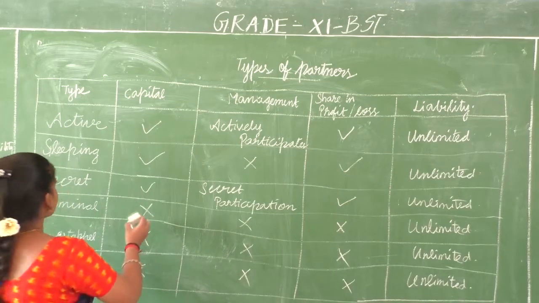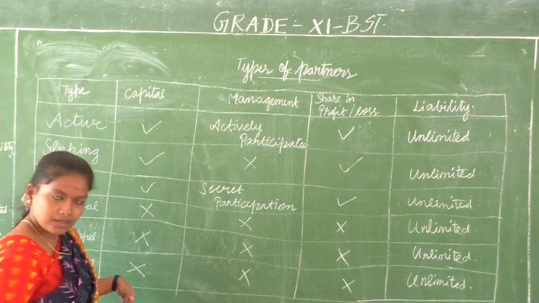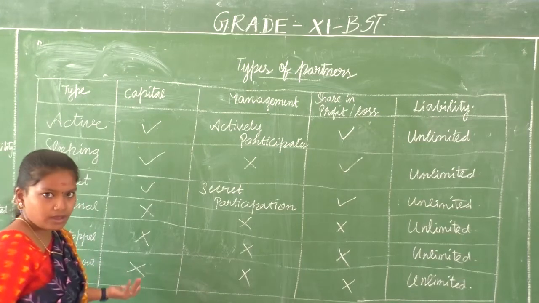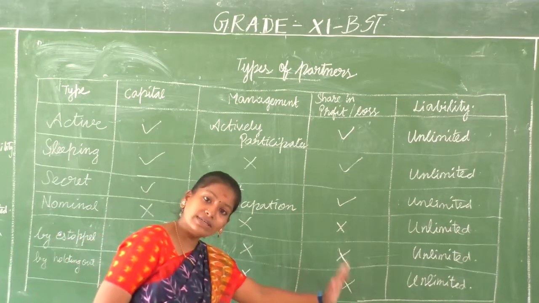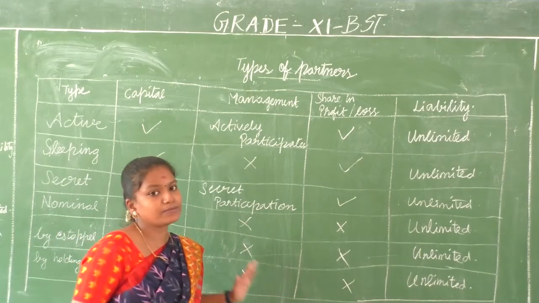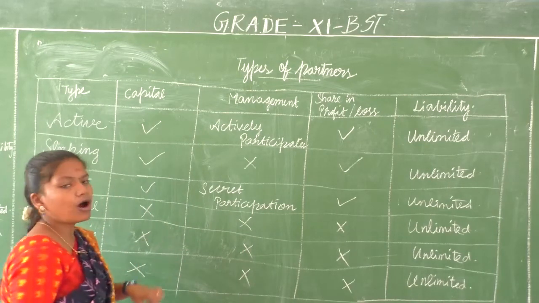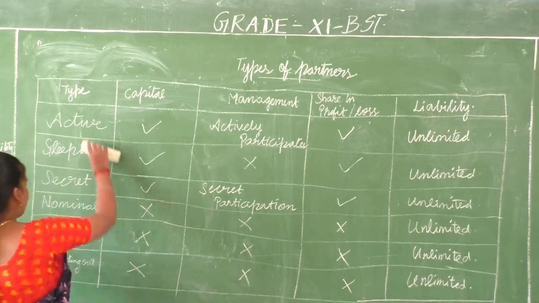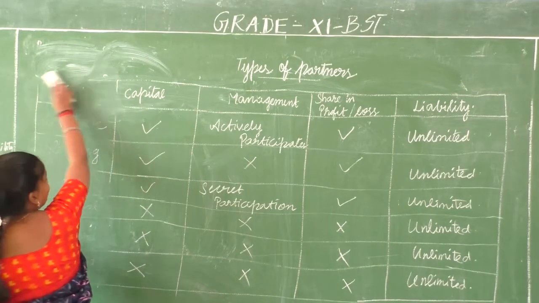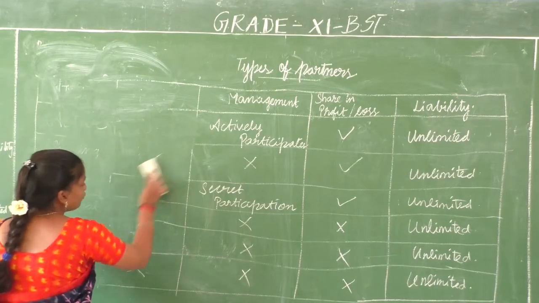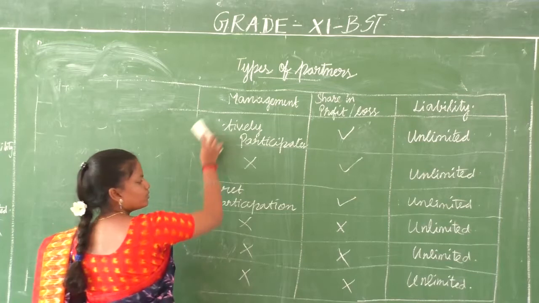Clear? And there is no need to put it in the same order. It is your wish. You can have it in any order. You have that freedom, but I want you to make your own table. After understanding types of partners, I want you to make your own table of your understanding so that it stays in your mind forever. Okay? As I always say, don't study anything from an exam point of view. Study it in a broader sense. Then you can use it for the exam also.